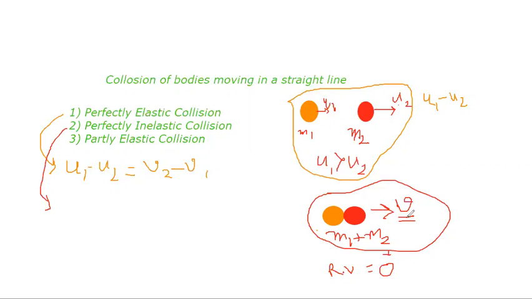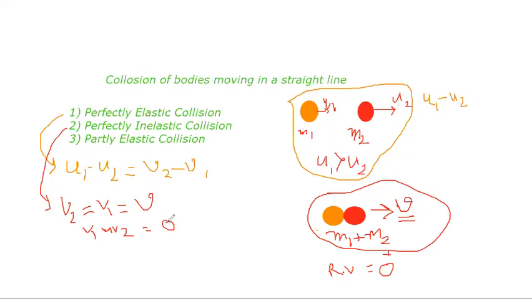Zero. So in perfectly inelastic collision, v2 equals v1 equals v, the velocity after collision. Understood? Or v1 minus v2 is equal to 0, or v2 minus v1 is equal to 0. I am writing different signs, but both mean the same.